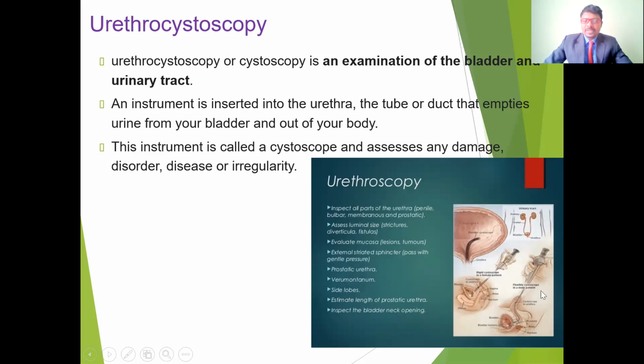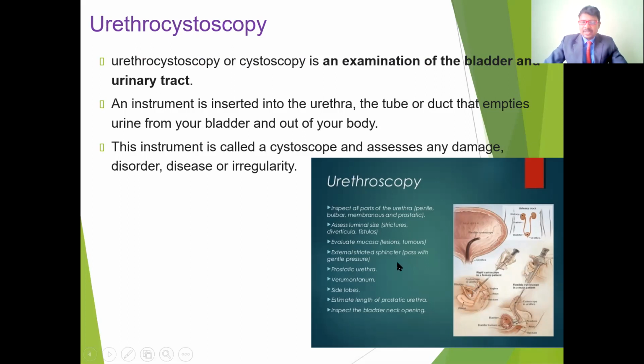This cystoscope reveals any disease or disorder in the urethra or in the bladder, or any obstruction or irregularity in the urethra. It gives clear information about the urethra and also the bladder. It is going to detect any lesions or tumors, or any external striated sphincters.